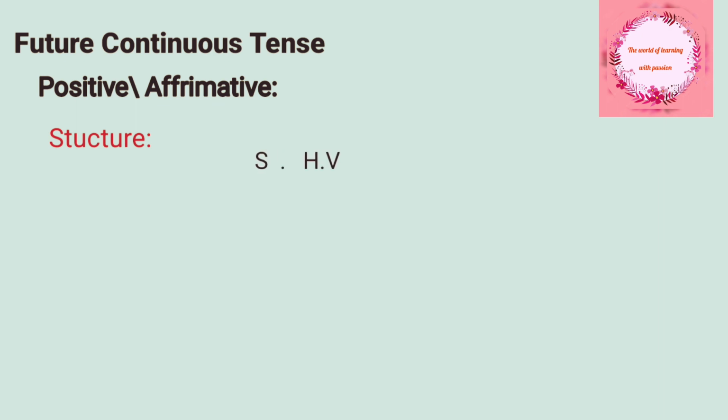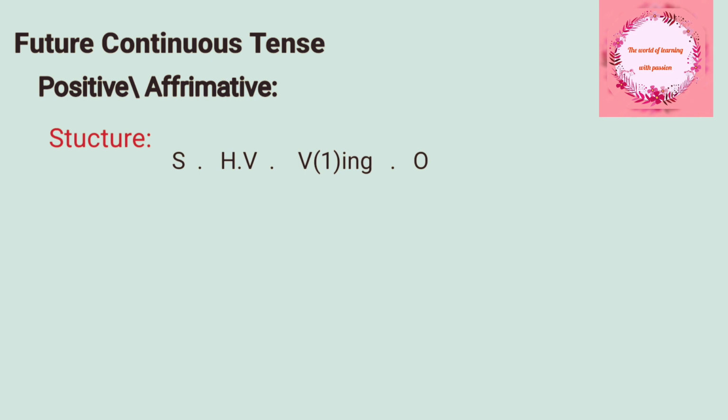Next we will see positive or affirmative tense. At first we will see its structure, then its examples one by one. In its structure we see subject, helping verb, verb first form with ing addition, then object.